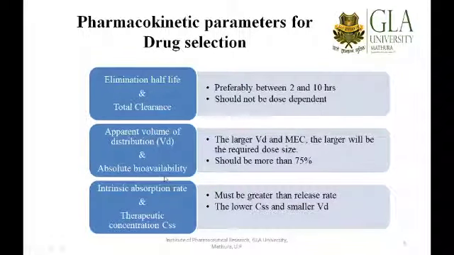Similarly, bioavailability is another aspect. We will prefer those candidates which are rapidly absorbed from the stomach without undergoing extensive first pass metabolism or being expelled out by the various P-gp like pumps, that are the efflux pumps. So we should be targeting those drug candidates which show absolute bioavailability around 75%, not less than this. So this is another factor.